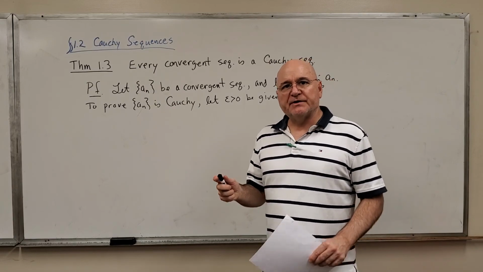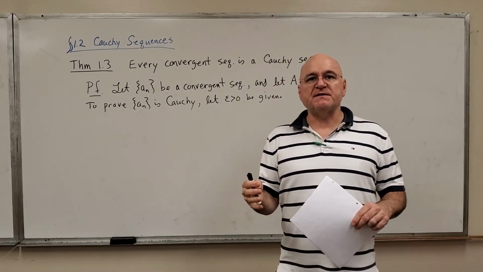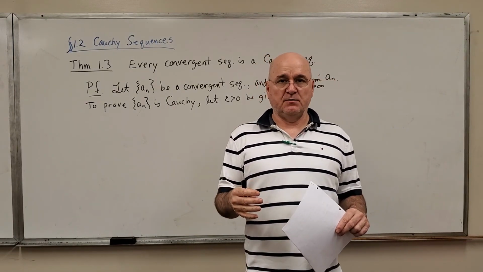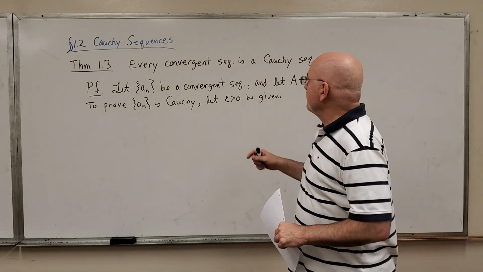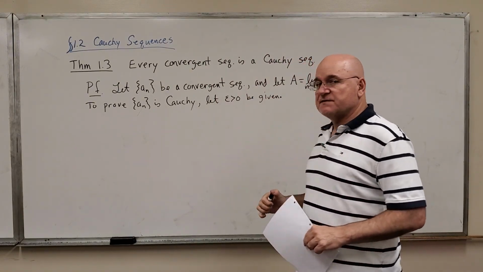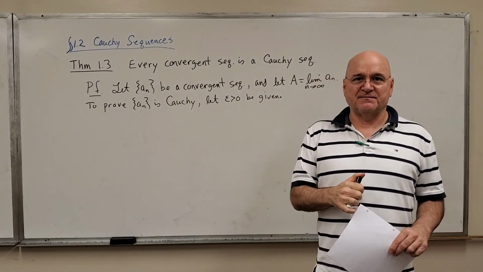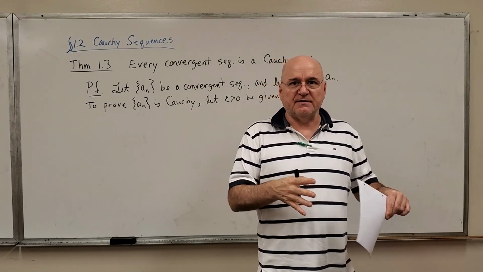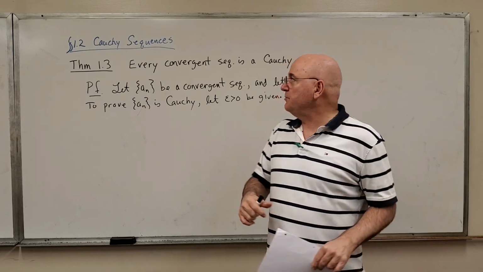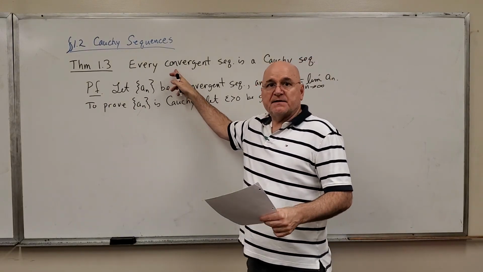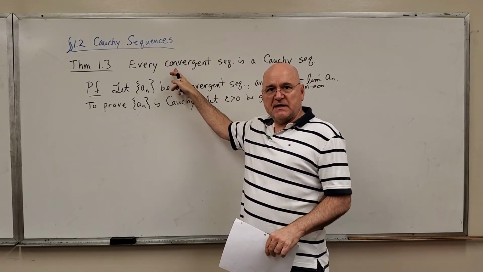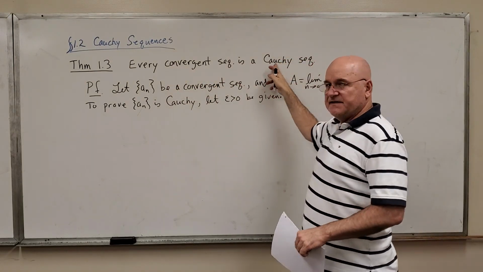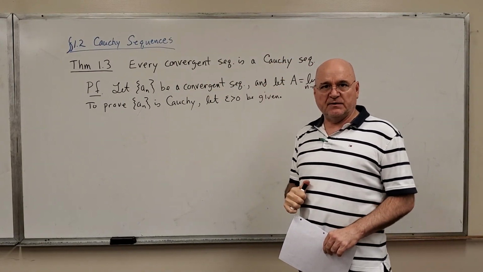Now here's our first theorem that's going to compare a Cauchy sequence to a convergent sequence. The theorem says every convergent sequence is a Cauchy sequence. Another way of writing that using if-then, or an implication, P implies Q, would be: if A sub n is a convergent sequence, then A sub n is a Cauchy sequence.